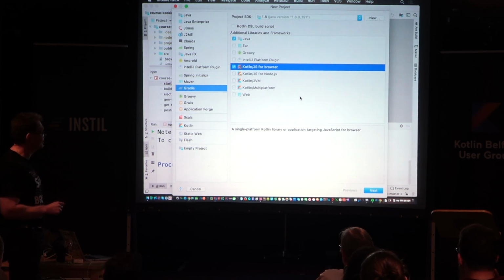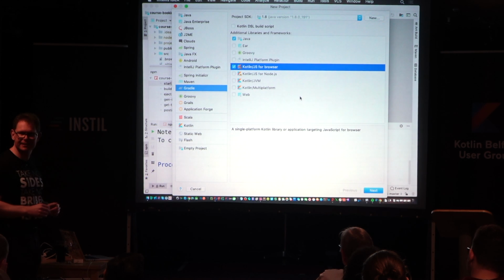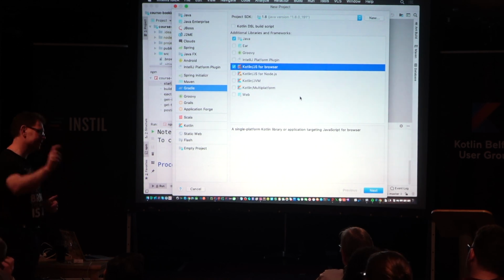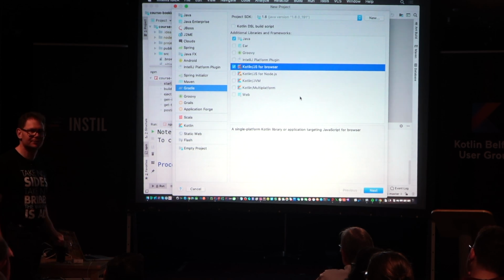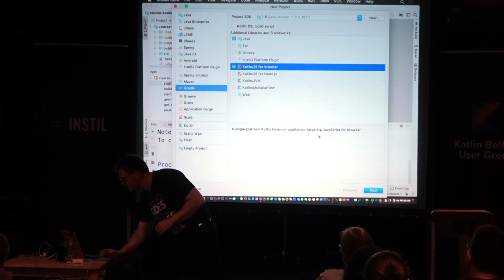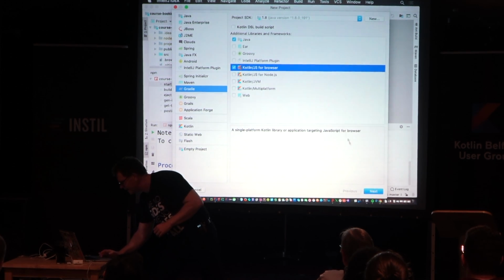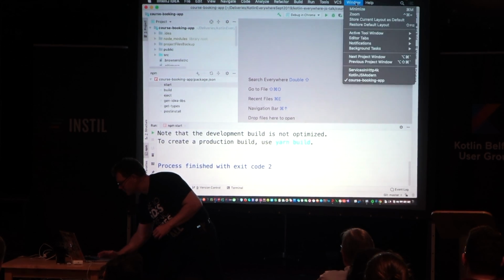I didn't know this until I ran the wizard, and then I was trying to copy and paste some of those other options into the generated Gradle file until I finally looked at the Gradle window and said, hold on, this thing has dozens of tasks of its own, what's going on here? So it turns out that whenever you run through this option here, it creates a new project for you, but it's using a brand new plugin.